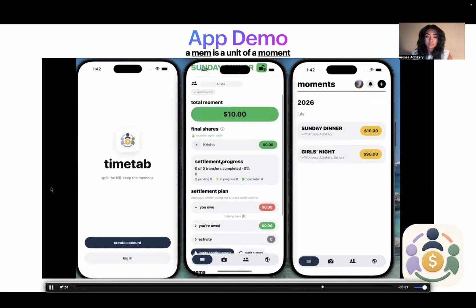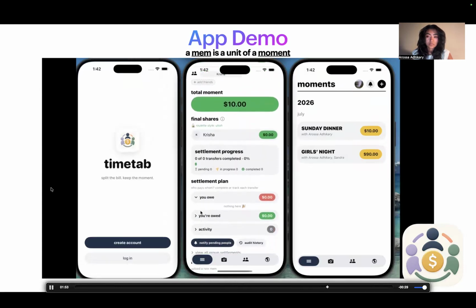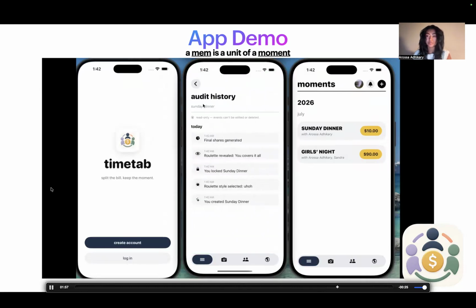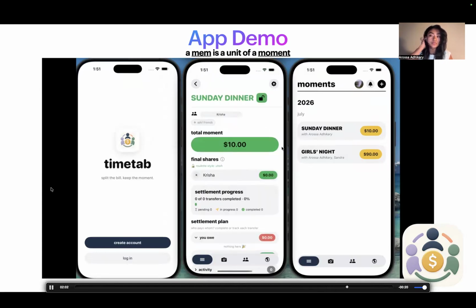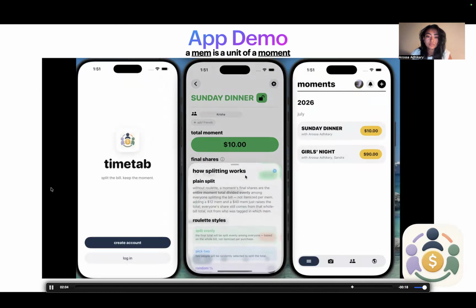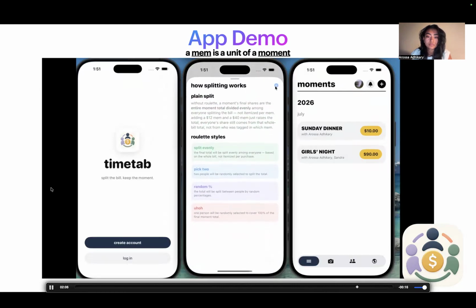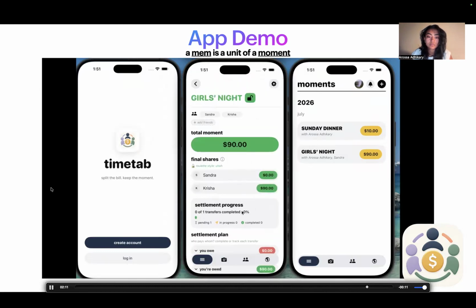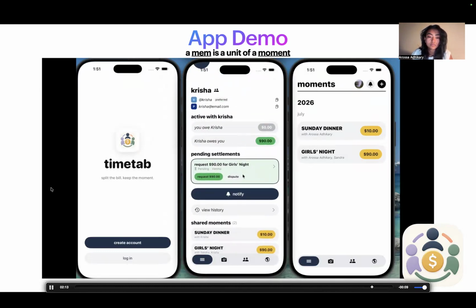There we go. Now we can see after this moment has unlocked, I can see who is owing what. And I can also see an audit history of all the experiences that have been added. For any users that are curious about roulette styles, they can take a look right here and see how everything is being split and calculated. In this example too, you can see that there is an option to actually see and request money from Krisha or notify them about a transaction that needs to be paid.